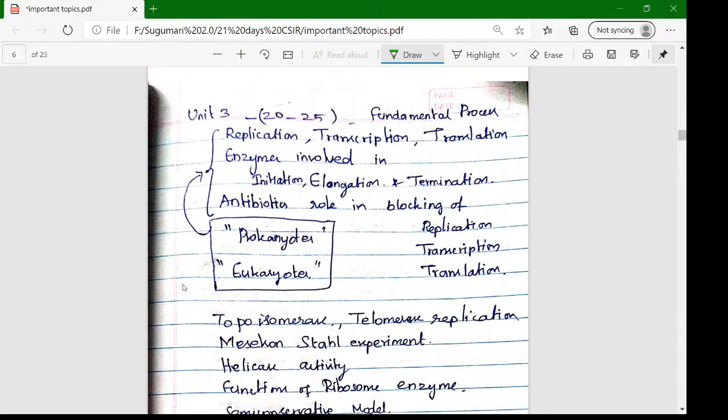Next to unit 2 is unit 3, where we can expect nearly 22 to 25 marks, that is, 9 to 10 questions. That is the fundamental process unit. In that unit, the major thing is the enzymes involved in the initiation, elongation, and termination processes of replication and transcription. We want to understand eukaryotic and prokaryotic. The enzymes are very important. Just go through any PPTs or notes to understand which enzymes are involved.